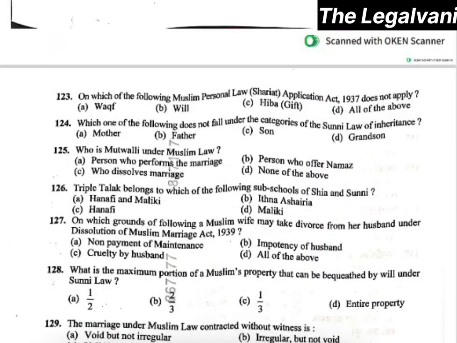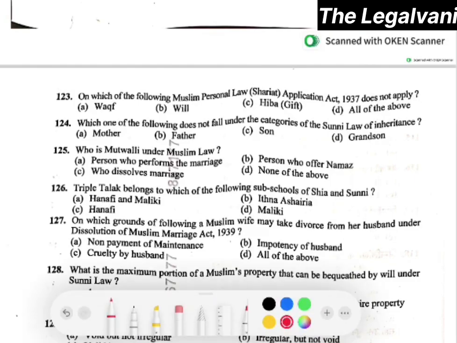On which of the following does the Muslim Personal Law Shariat Application Act not apply, right? Here it is asking, it does not apply. So here the right answer would be option number D, that is all of the above: waqf, will, and riba. Question number 124. Which one of the following does not fall under the categories of Sunni law of inheritance? Option number D, that is grandson, would be the right answer.